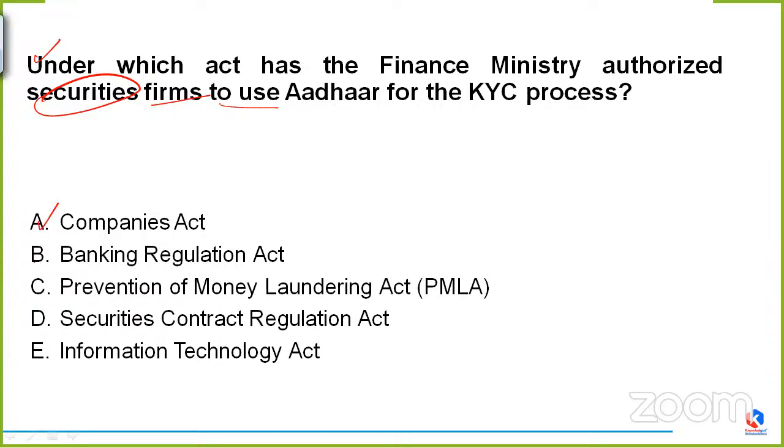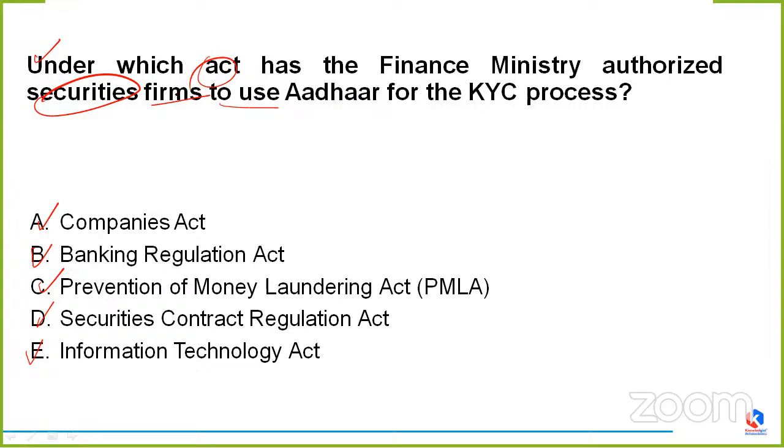Under Companies Act, Banking Regulation Act, Prevention of Money Laundering Act, that is PMLA, Securities Contract Regulation Act, or option E, that is Information Technology Act. What do we have to answer? We are supposed to bring back the name of the act under which the Finance Ministry has authorized securities firms to use Aadhaar for the KYC process. What is the name of that particular act under which this new decision has been taken? And that is saying it to be option C.